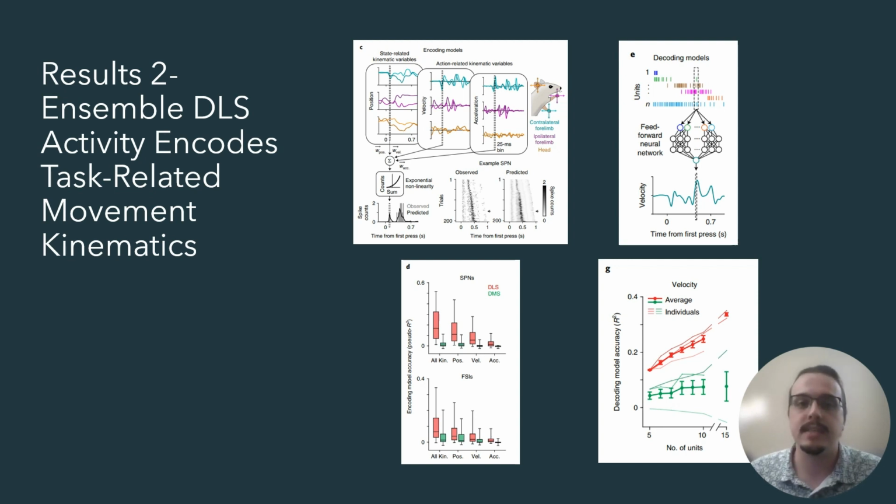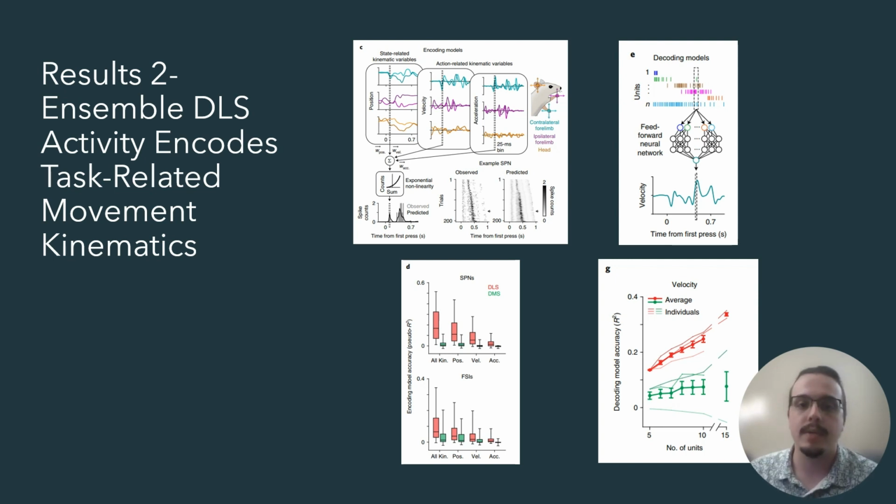To test this, the authors trained a generalized linear model on the time-varying kinematic variables listed in figure C above to predict which DLS units, or DMS units, would be active. The use of a linear model allowed the researchers to examine the effect of each of the kinematic variables independently and altogether, with prediction results for the DLS and DMS outlined in figure D.